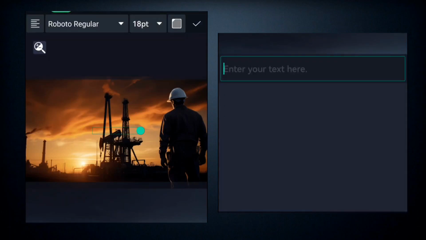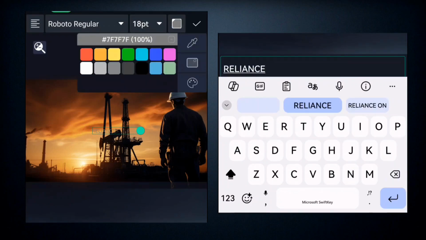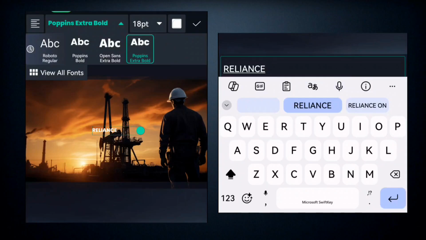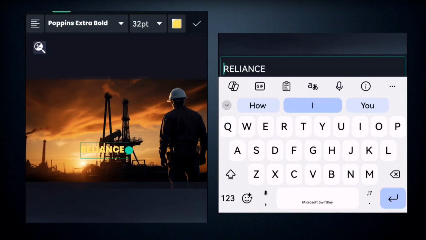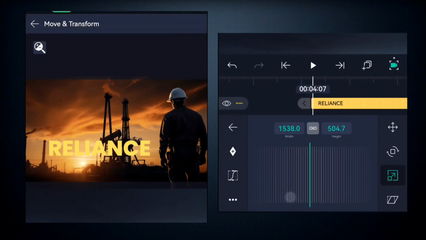So now once that is done, you come here and you add another text. So this time around, we're going to write in the reliance, and then you are going to put a color to it, and you're going to use a font. So using the move and transform tool, we're going to come here to scale it out like this.